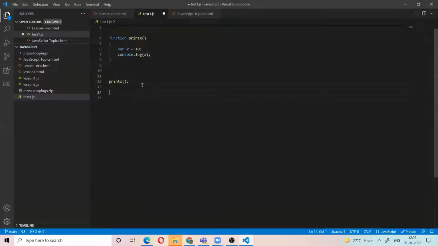Again, if you want some set of lines of code, you can just make a function call. Then it will execute all the statements in that function, all the tasks in that function. A function is a work, a list of tasks that we can call whenever we want. For that, we define a function. This is called a function definition, using the function keyword and the function name. You can call the function anywhere we want. This is called a function call. For reusability, functions are useful. So this is the function definition, and this is the function call.